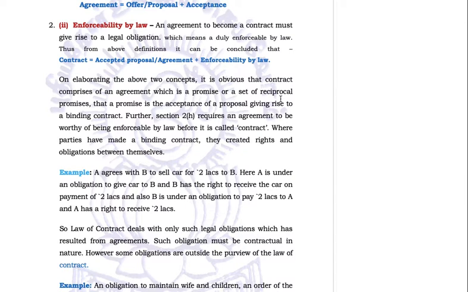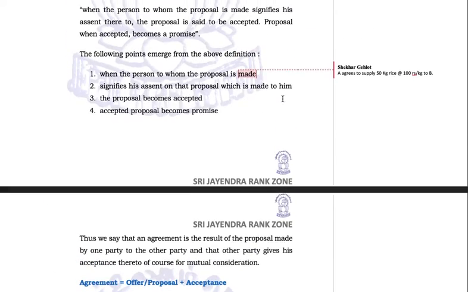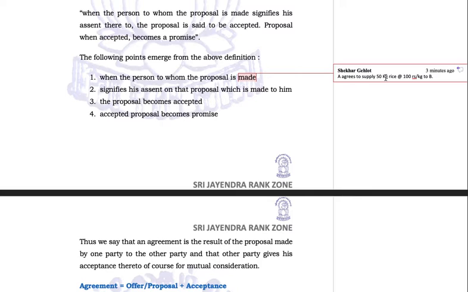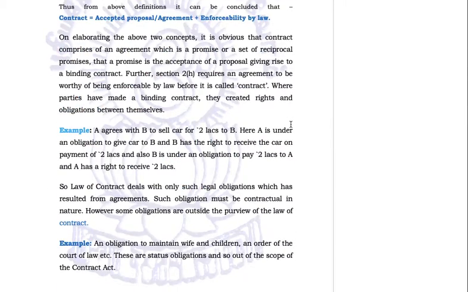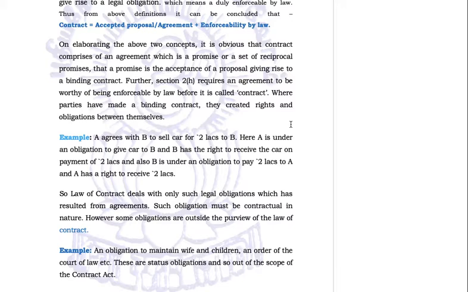Reciprocal promises means A agrees to supply 50 kg rice. He says, I'll pay you 100 rupees. He is promising rice, he is promising money. These are reciprocal promises. A promise is the acceptance of a proposal giving rise to a binding contract.